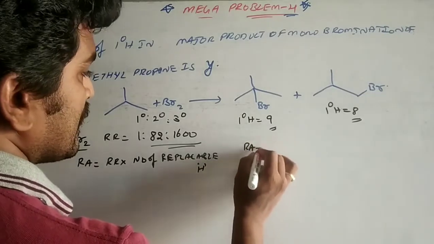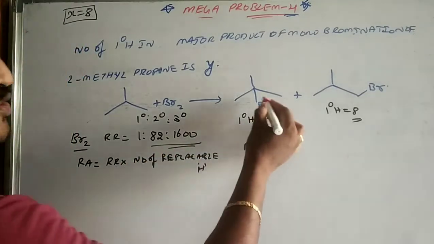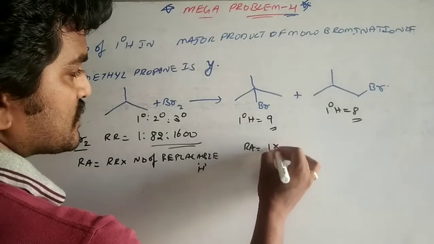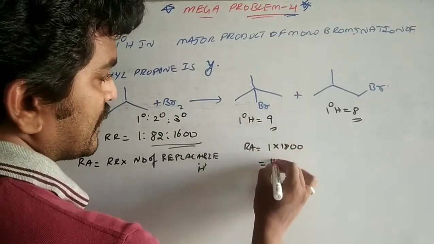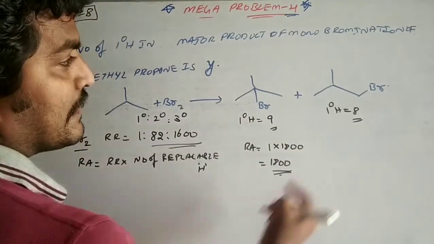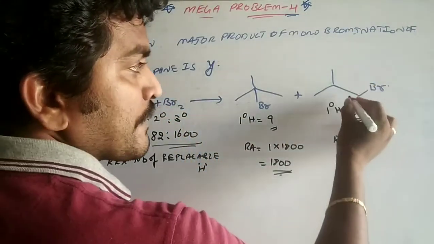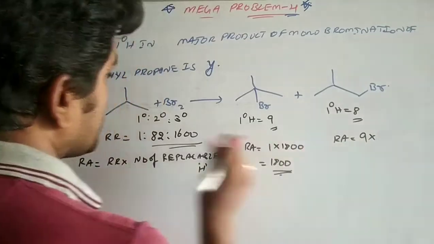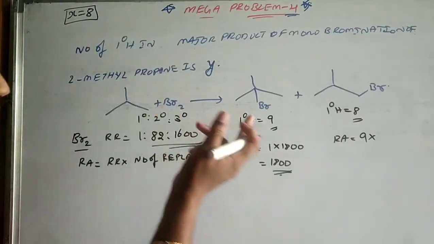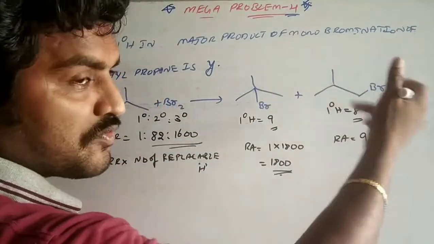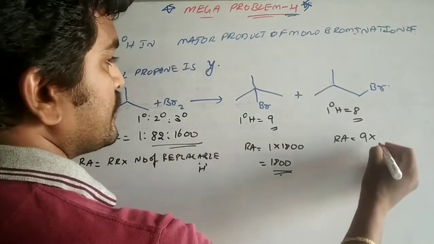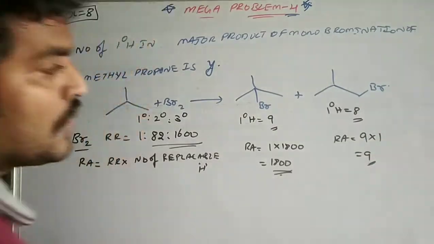For this one, since tertiary is replaced, 1 into 1600, so relative amount is 1600. In this case, 9 replaceable hydrogens are there: 3, 3, 3. So 9 into 1 equals 9 will come.